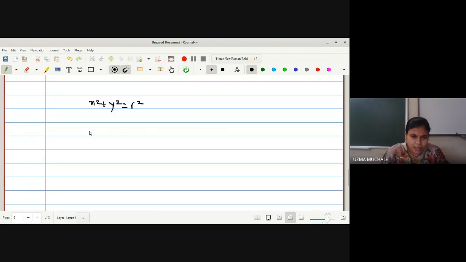After that, what did we do? x is equal to r cos theta, y is equal to r sin theta. This is the polar form, and we can write x is equal to t. Then what will the value of y be? The square root of 1 minus t square. If you put x is equal to 2t, you will get another value.